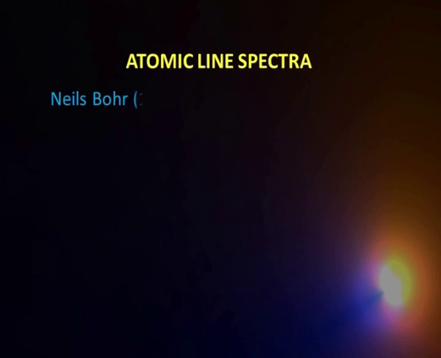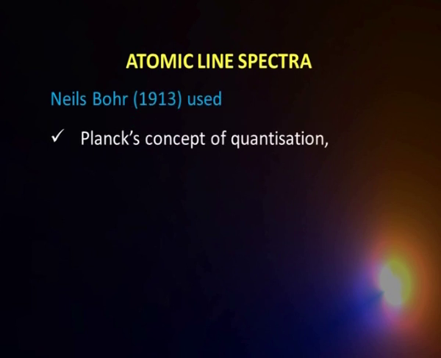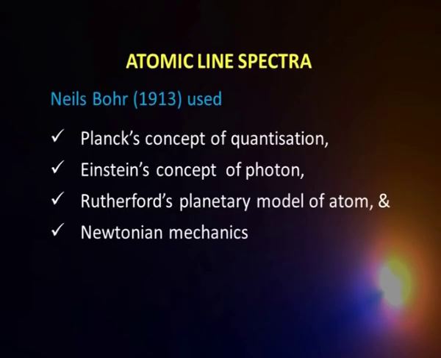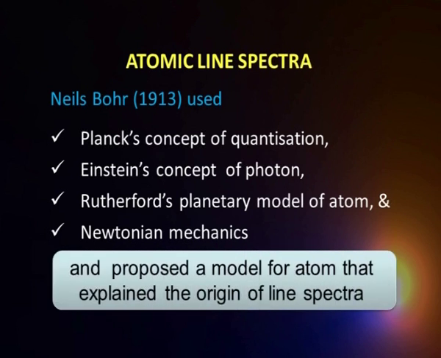And what he did was a very judicious and smart mix of a few things. He took the concept of quantization from Max Planck, used the idea of the photon as given by Einstein, and then used Rutherford's model of an atom wherein there is a nucleus in the center and electrons outside that, and then used a little of Newtonian mechanics, that is classical mechanics, and added a few things on his own. On this basis, he gave a recipe, a kind of formulation or a model for an atom which explained the hydrogen spectrum fairly well.